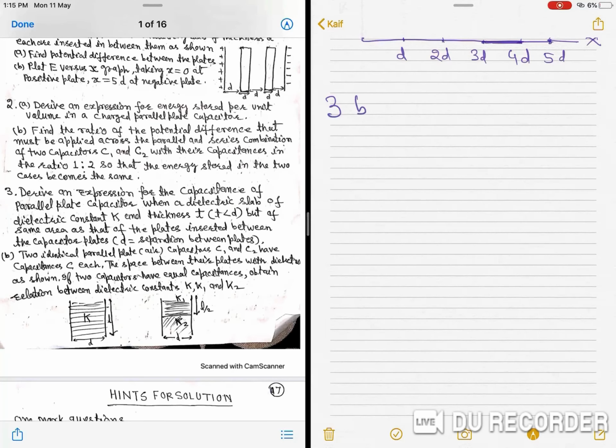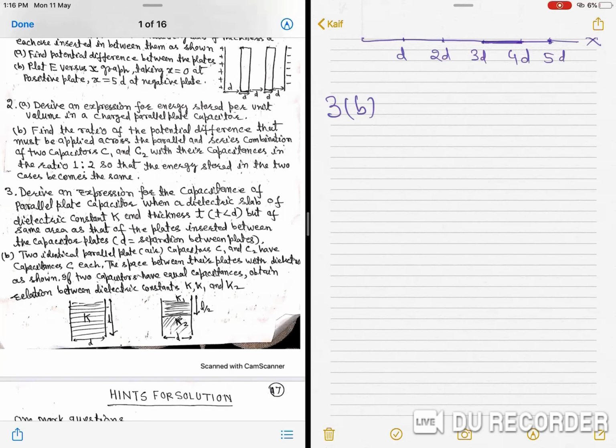And in question number 3, B part, I am solving here. Two identical parallel plate air capacitors C1 and C2 have capacitances C each. The space between their plates is filled with dielectric as shown. If two capacitors have equal capacitances, obtain relation between dielectric constant K, K1 and K2.